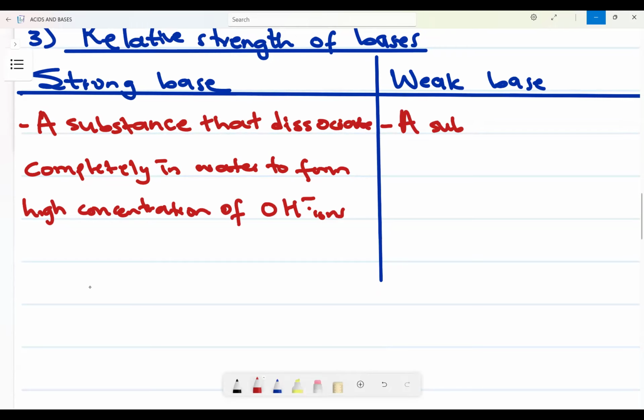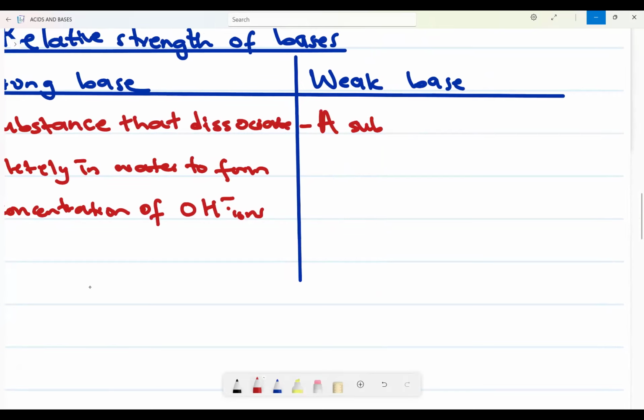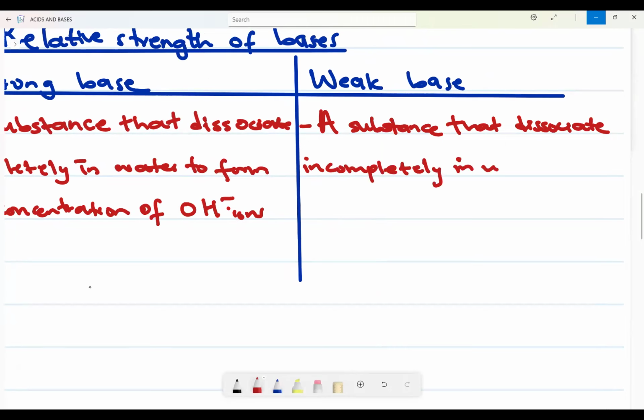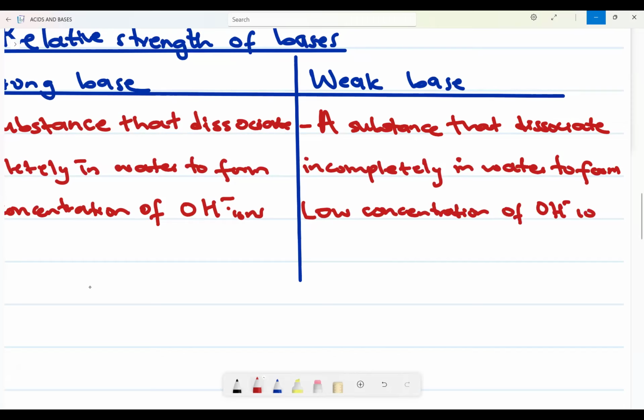Then when you come here, we just swap a few words. You're going to say it is a substance that dissociates incompletely in water to form what? In this case we form a low concentration of hydronium ions.